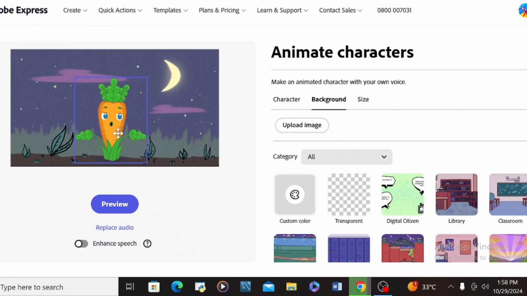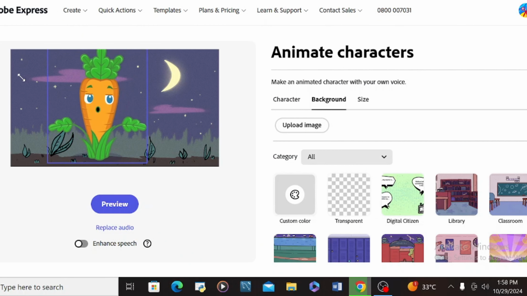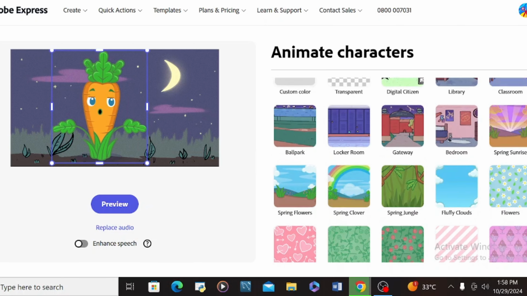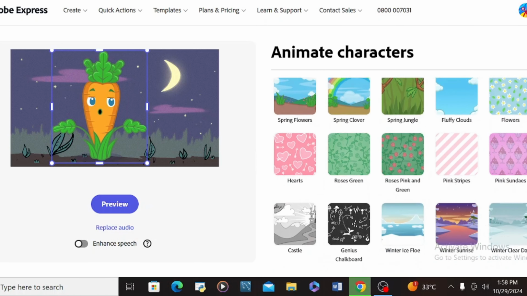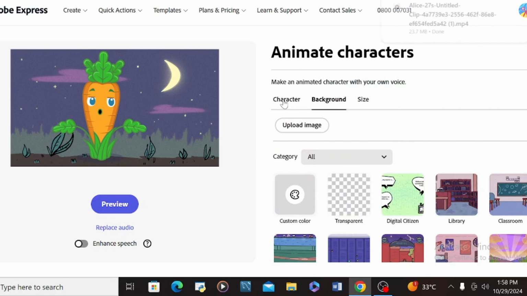So I can as well increase this, or better still, come back here, look for another character here.